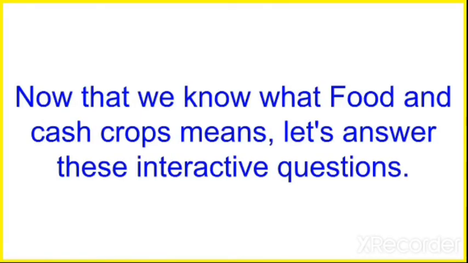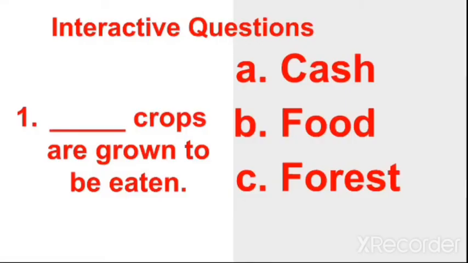So now that we know what food and cash crop means, let's answer these interactive questions. The first interactive question I have here says, dash crops are grown to be eaten. A. Cash crop. B. Food crop. C. Forest crop. The answer here is B. Food crops. Food crops are grown to be eaten.